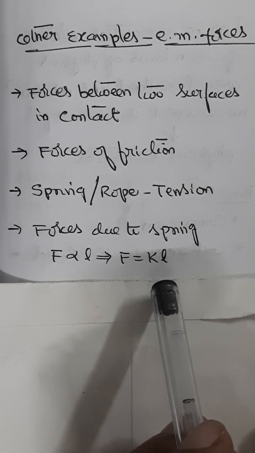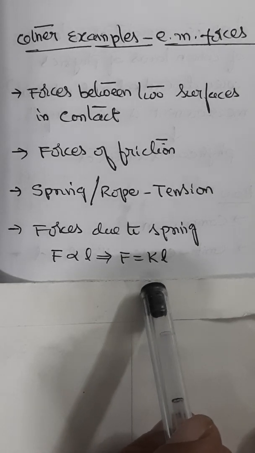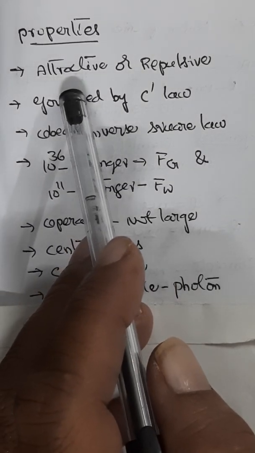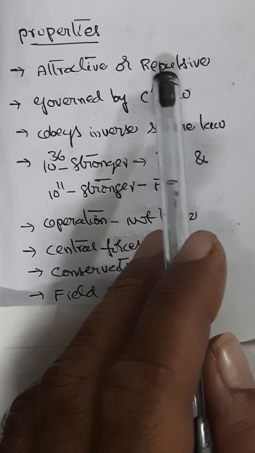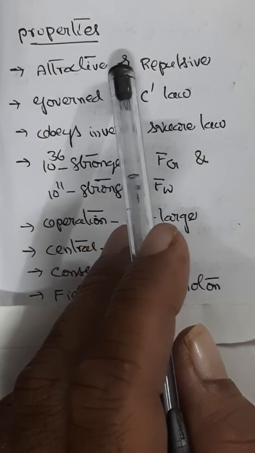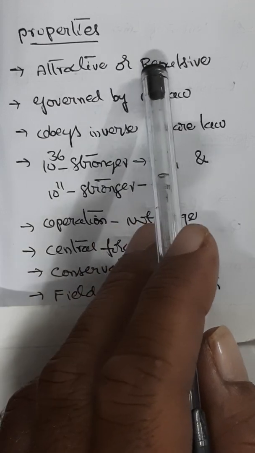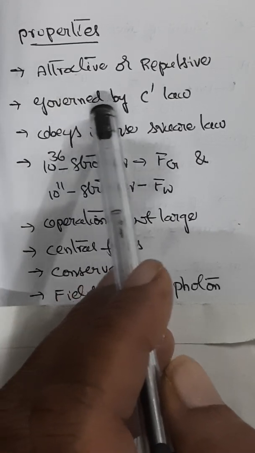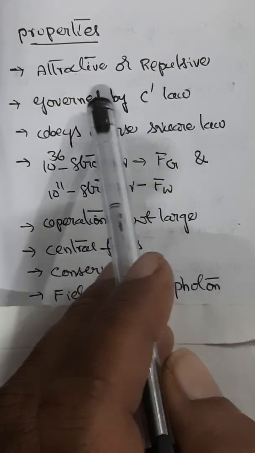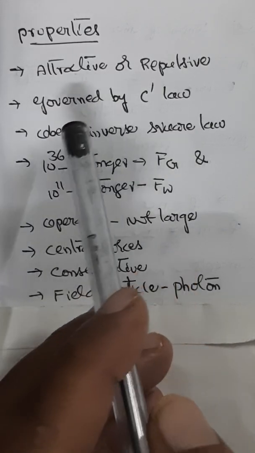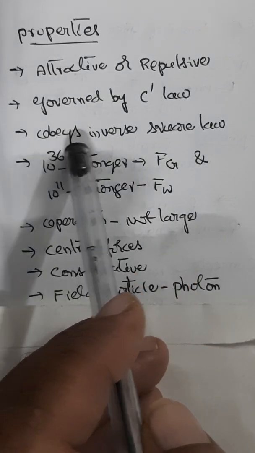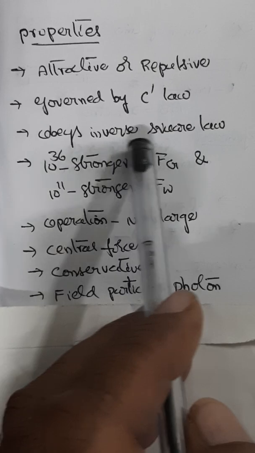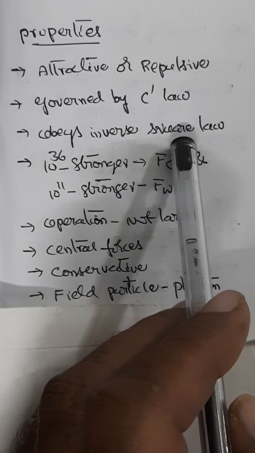So let us understand some of the important or salient features of electromagnetic forces. Electromagnetic forces may be attractive or repulsive. Like charges repel and unlike charges attract each other. So electromagnetic forces are governed by Coulomb's law, which is similar to Newton's law of gravitation. Electromagnetic forces also obey the inverse square law, because in the formula the force is inversely proportional to the square of the distance between them. Therefore, they obey the inverse square law.